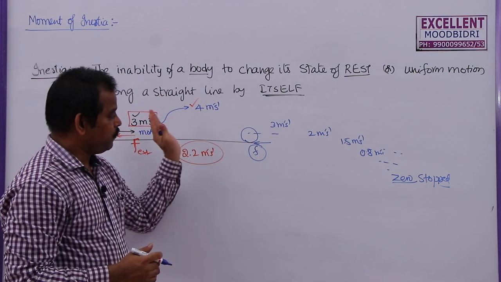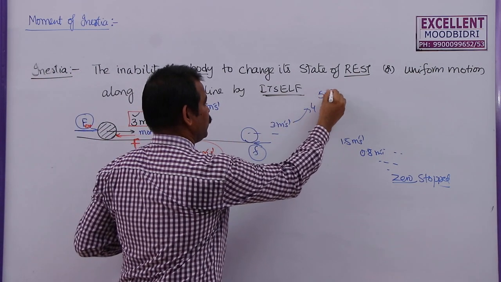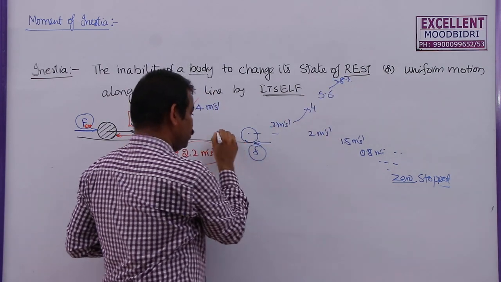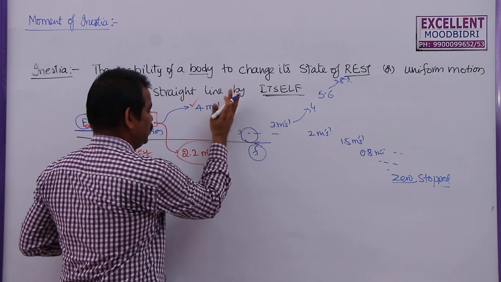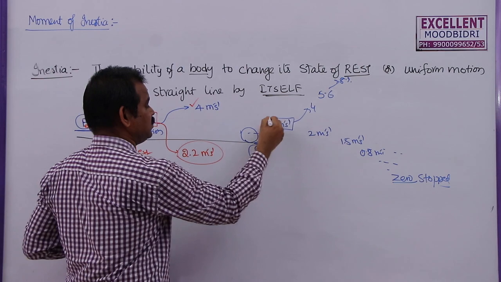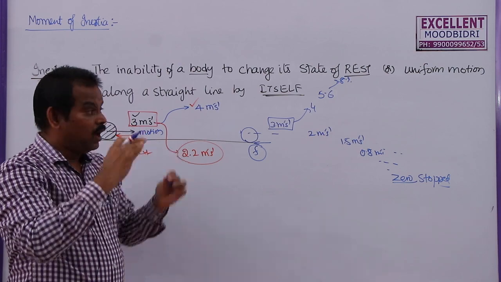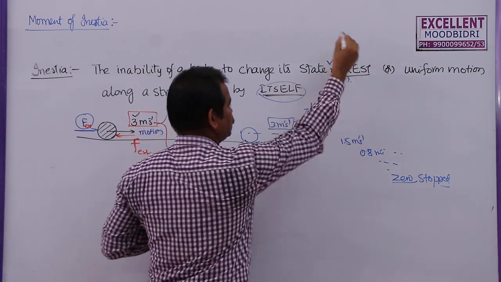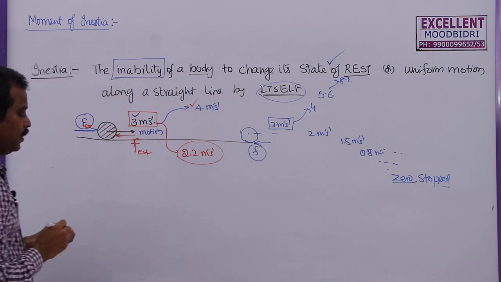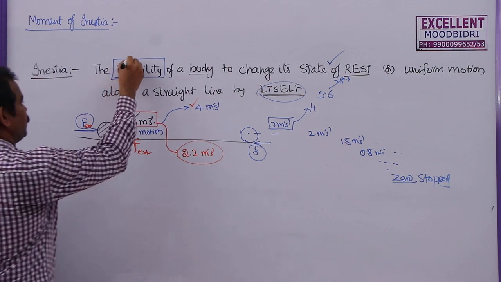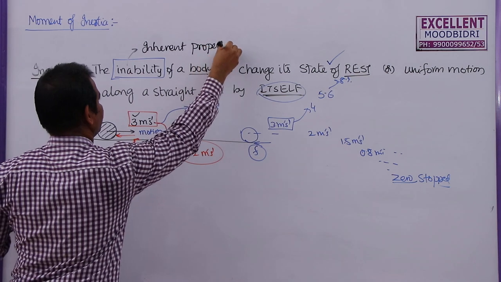But if we apply force continuously on this body, then this may increase to 4, 5.6, 8.9 due to the applied force in the direction of motion. Without applying this force, it is impossible for this body to increase its velocity or to decrease its velocity. It has to maintain this velocity. So, that means on its own, it cannot change its state of rest or it cannot change its uniform motion. So, this is the inability of the body. So, this is called inherent property.